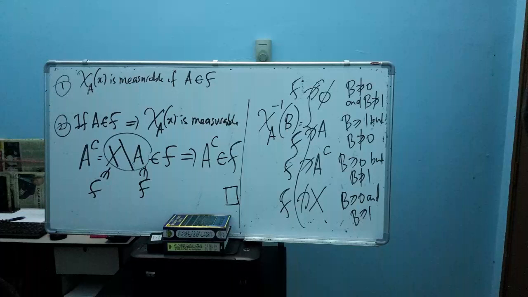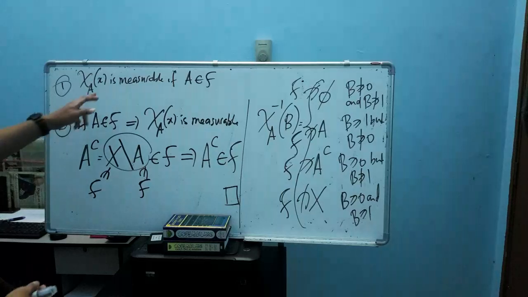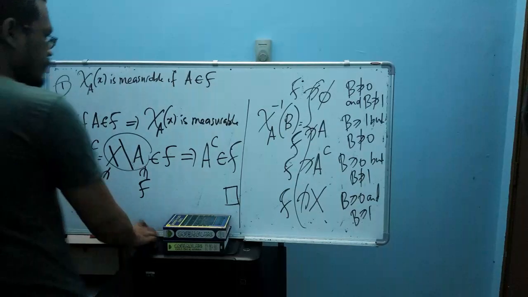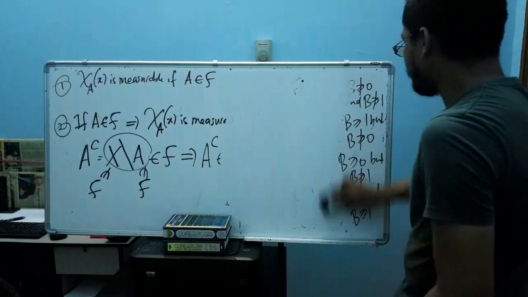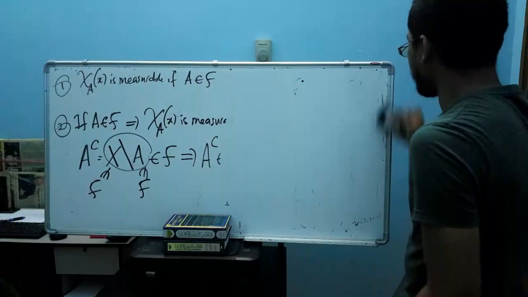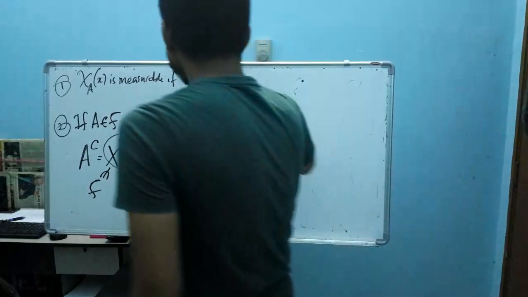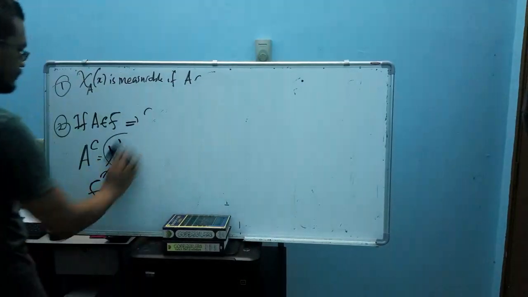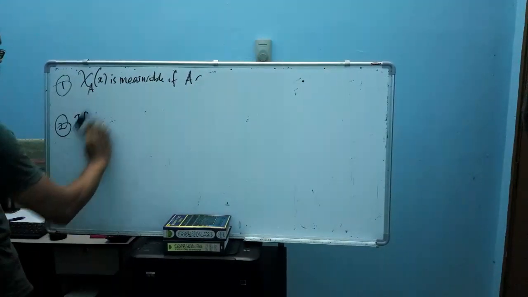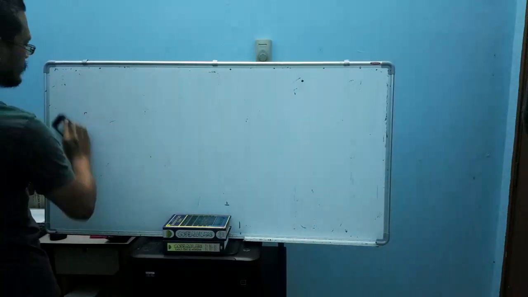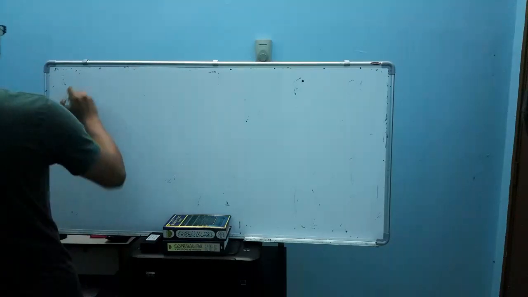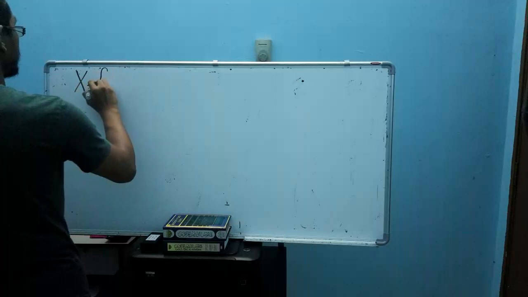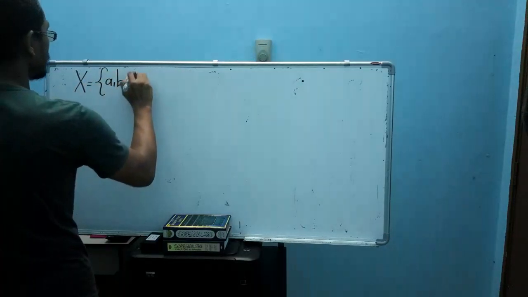And like I said just now, this theorem is talking about the measurability of our indicator function. So now let's consider an example, to see how we can understand this theorem. Let's consider a simple one. Let's consider a set with 3 elements.